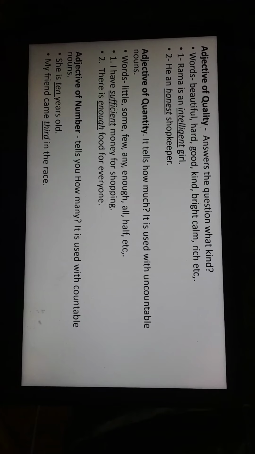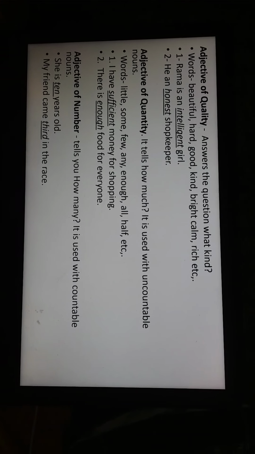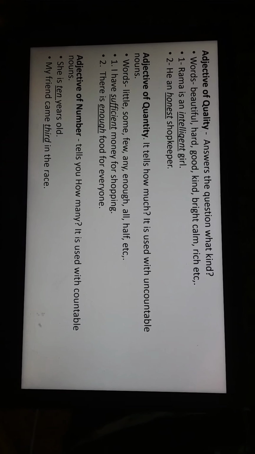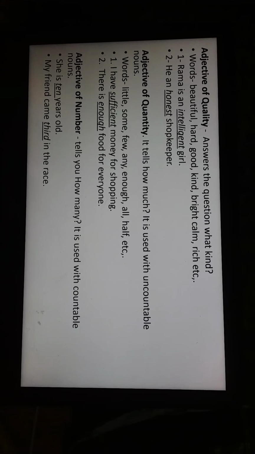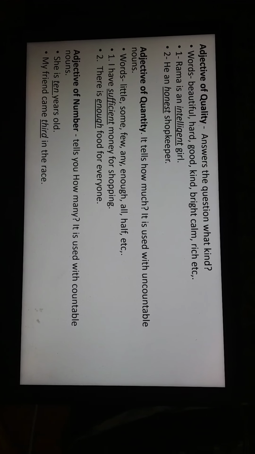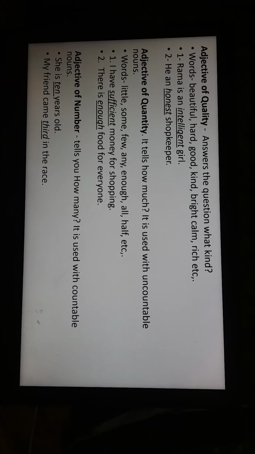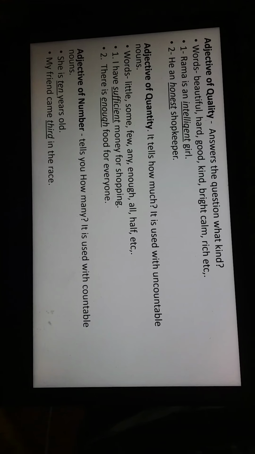Now we go on to the third one, adjective of number. It tells you how many. This is used with countable nouns. Countable nouns means here you can count. It is specific. She is 10 years old. So we know that specifically she is 10 years. My friend came third in the race. Here third. We know specifically that the friend came third in the race.